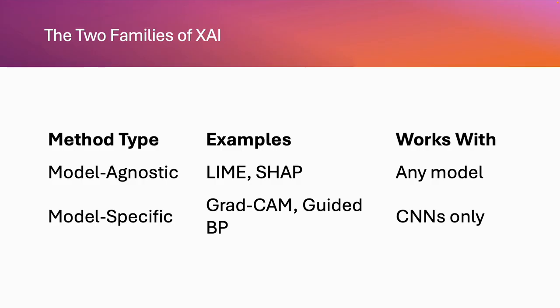The paper focuses on two families of XAI methods. First, model-agnostic methods like LIME and SHAP that work with almost any machine learning model. They don't need to know the internal architecture. Second, model-specific methods like Grad-CAM and guided backpropagation that are designed for deep learning, especially convolutional neural networks. Each family has strengths and weaknesses.